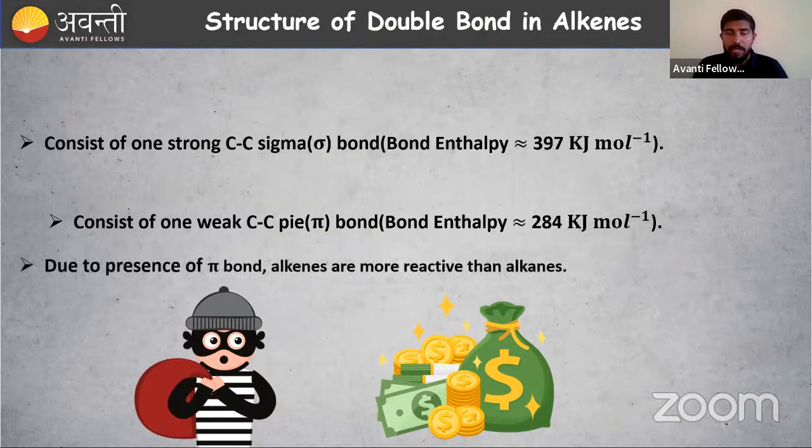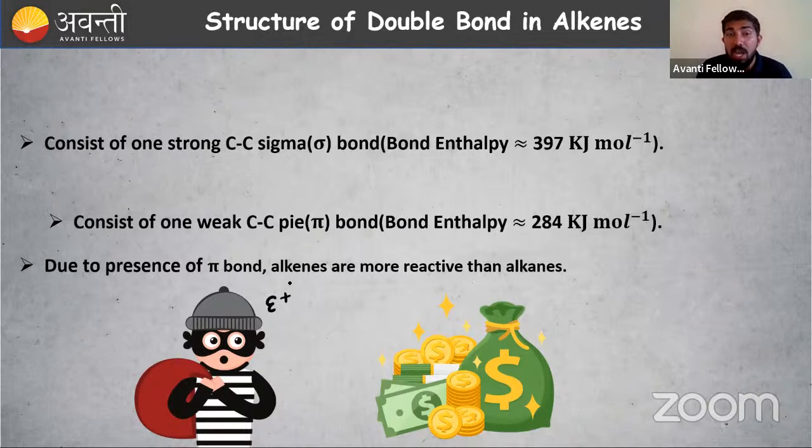Then one more point. Due to the presence of the pi bond, alkenes are more reactive than alkanes. Why? We have studied the pi bond. There is a plane, and electron clouds are present above and below that. Say a thief is coming. This electron cloud, or money, is clearly visible. So the thief can identify a lot of money in this house. Of course, he will attack. Similarly, the pi electron cloud of alkenes is visible to other species, so they will come and attack. So who is the thief here? That is E plus, the electrophiles.